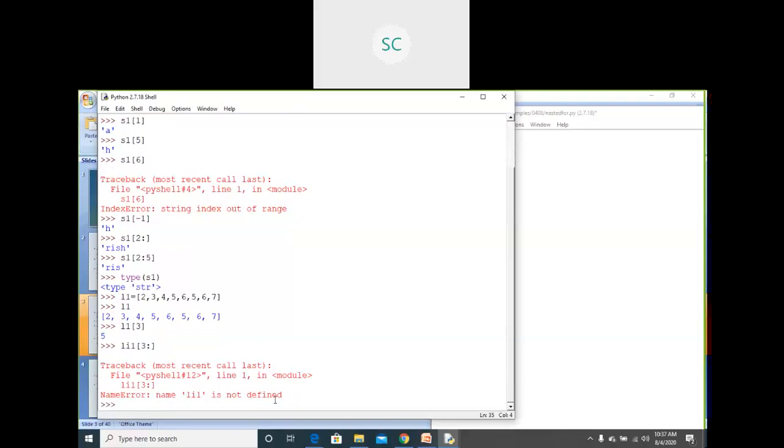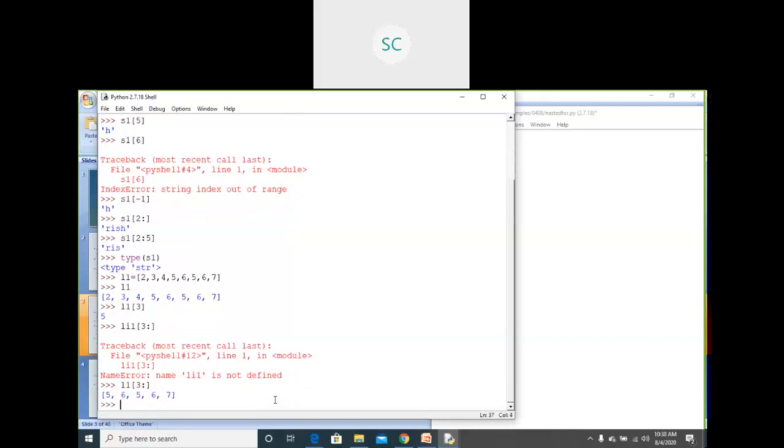See, L1 of 3 onwards, you got from index position 3 to the remaining elements, right? This is the slicing operator, you can do like this. In the same way you can go for negative index also. L1 of minus 2, hope we will get the 6 here. See, you got the 6 here, right?